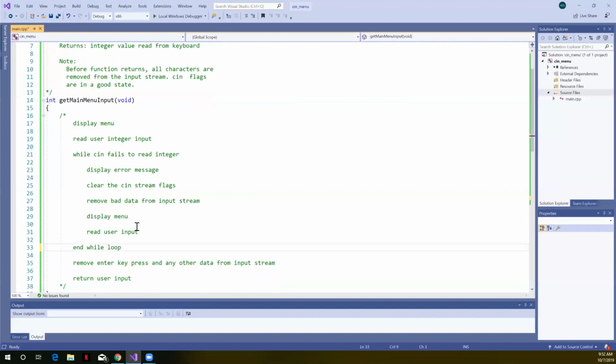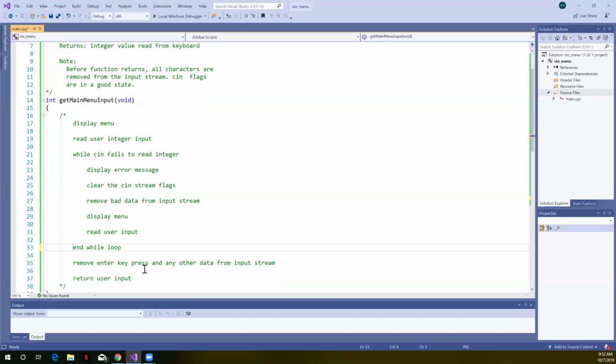But before we return from our function, we still have the enter key press out in the stream that cin failed to read. And if the user typed any other extra data in the stream, we want to remove that. We're telling the user that when you call our function, when it comes back, if you were to use cin again, we have cleared garbage out of that stream state.